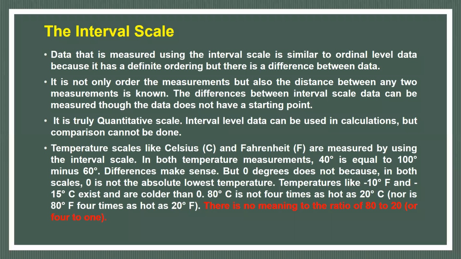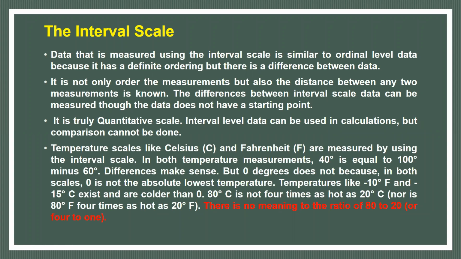See the example of temperature. Temperature is measured in degrees centigrade and Fahrenheit. The difference between 40 degrees and 100 degrees is 60 degrees, it gives a sense, but zero is not the base point. In both scales, there is temperature in minus, and their ratio is not exact: 80 degrees is not exactly 2 times hotter than 40 degrees.